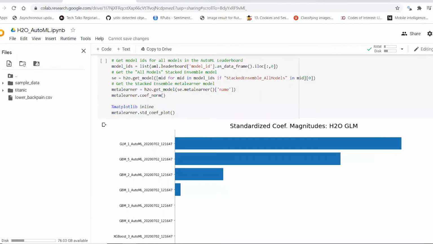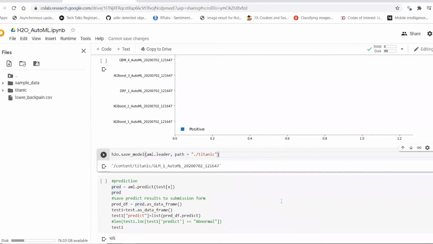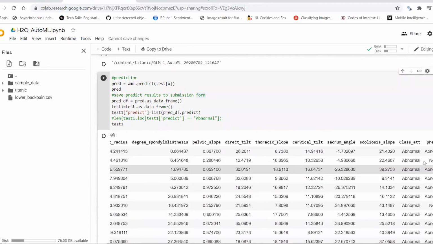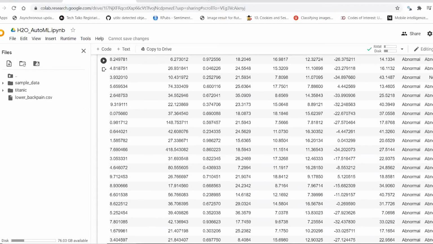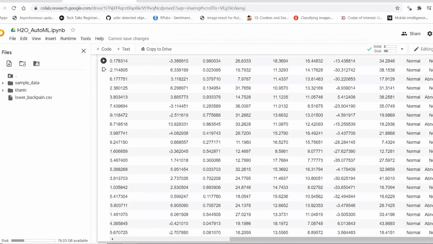Here is the graphical representation of all the models. Here I am saving the model and predicting the output. Here is the class attribute of the test dataset, and here is the predict column which I have predicted. We can observe that the outcome values are almost similar except for a few values.